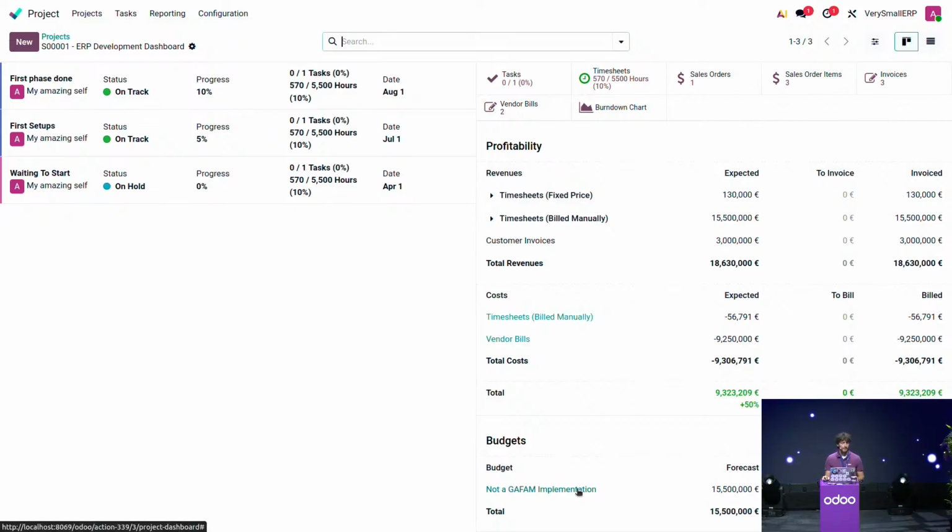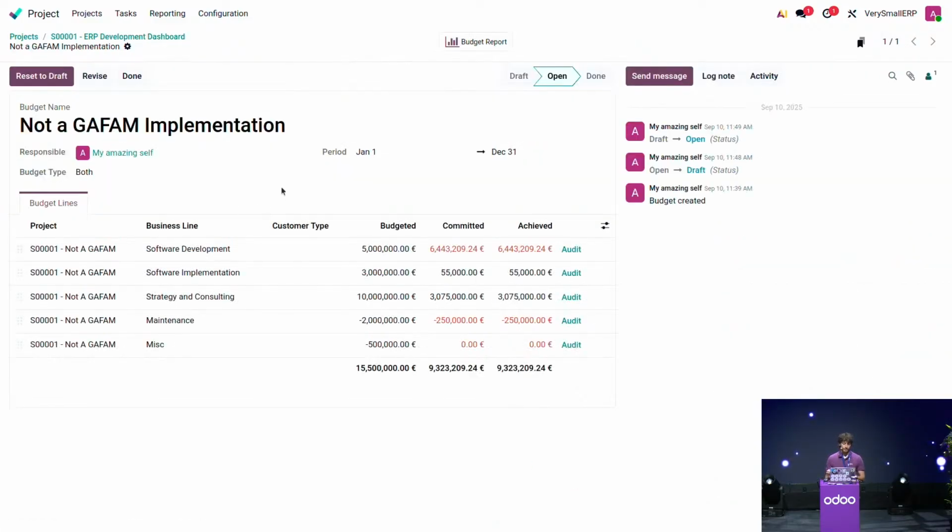I can just create a budget that we will open right here, in which we are going to put multiple lines, actually. In this case, you can see that we have added one line per business line that will be linked to our project. So we have the software development, the software implementation, and strategy and consulting, and so on. And as you can see, once again, our budget type is both, which means that we will track both incomes and expenses linked to this project.